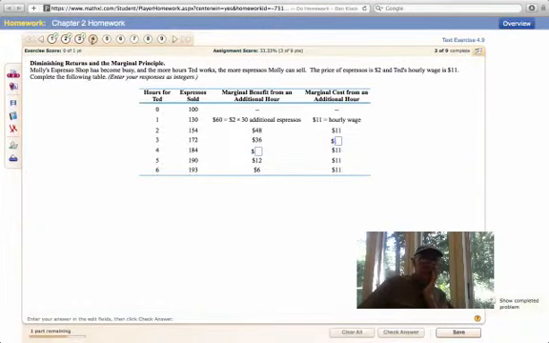Let's see, number 4. Again, here we're looking at a marginal thing, and this is for people working in real estate.